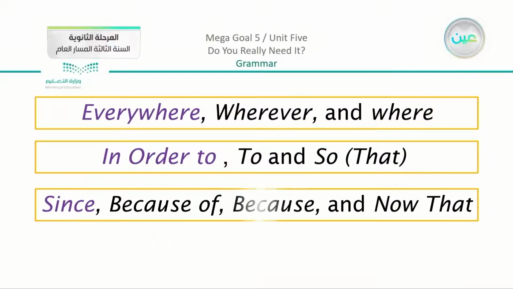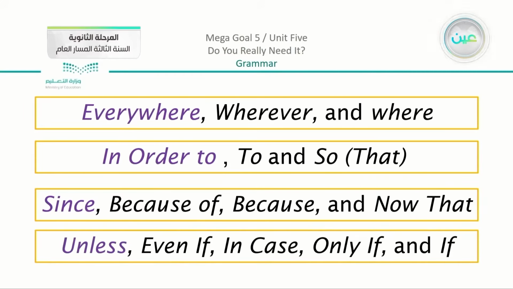We have the third team, which is since that we used, and with since we have the same idea using because of, or we can say just because, or now that. And we have our fourth team here, which is unless, and like unless we have here even if, in case, only if, and if. So we can just use if. So we do have the 4 examples. Now the words that you can see in the purple are the words that we use in the sentences, but there are similar words that can be used and have the same idea.